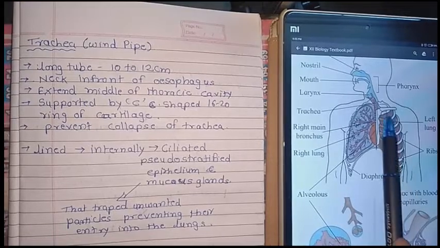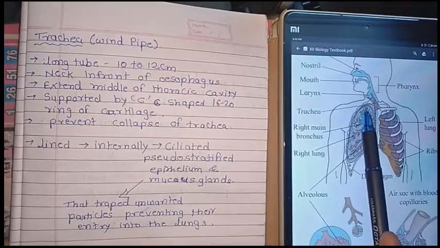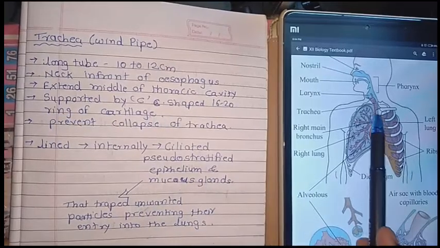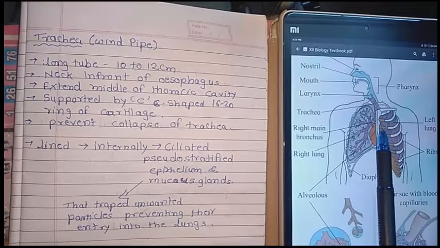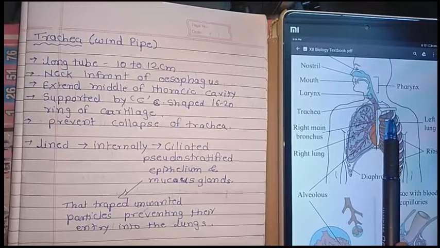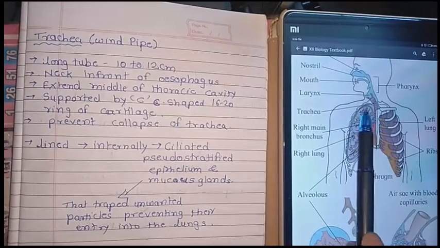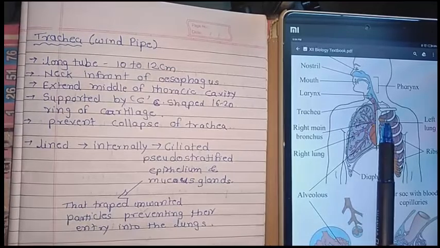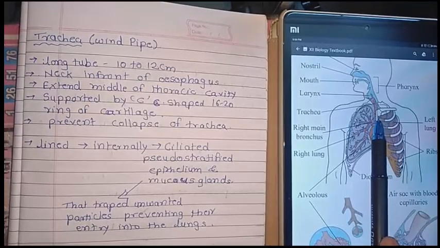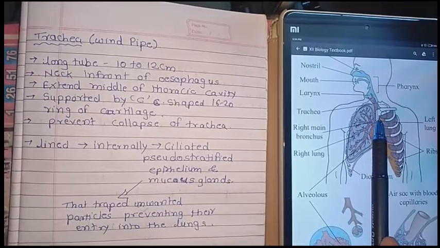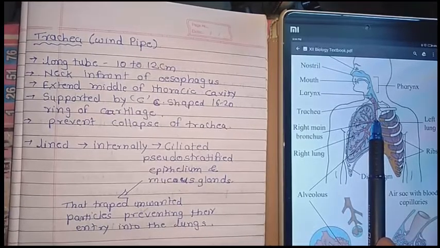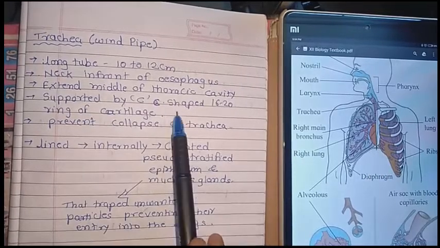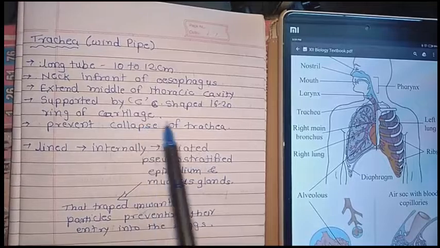The trachea is a tube-like muscular structure, and it needs support. Collapse means it can move or close, and that collapsing is blocked by the help of the cartilage. So the collapse of the trachea is prevented by these supporting C-shaped rings of cartilage, 16 to 20 in number.